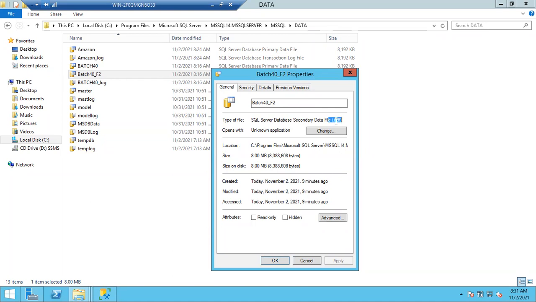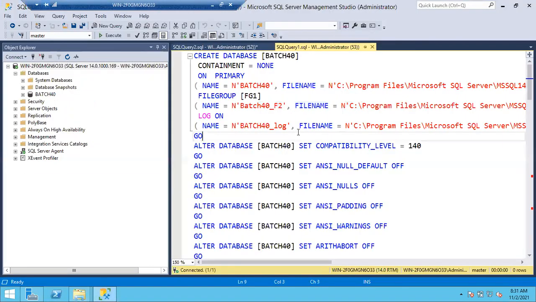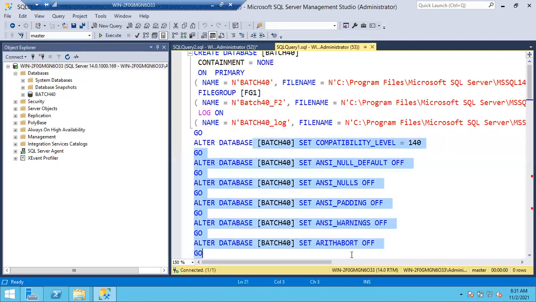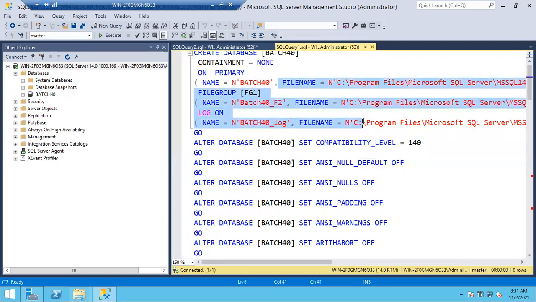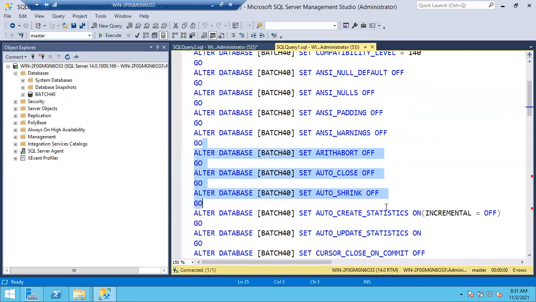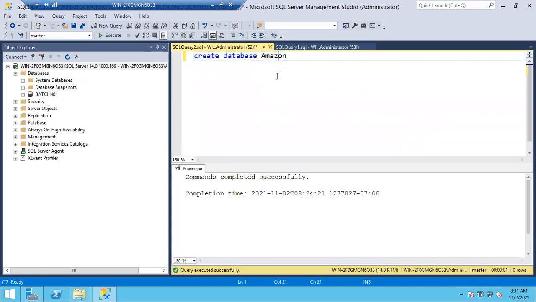Got it, sir. Everyone, any issues, any doubts here, please? No, sir. Okay, clear. So this is the query, guys. We have a question. What about all these parameters? I haven't provided any of these parameters. I haven't provided the database owner. I haven't provided the location where it has to be created. A lot of options and settings are there, but I haven't given any option here. Simply I gave only 3 words: create database, database name.